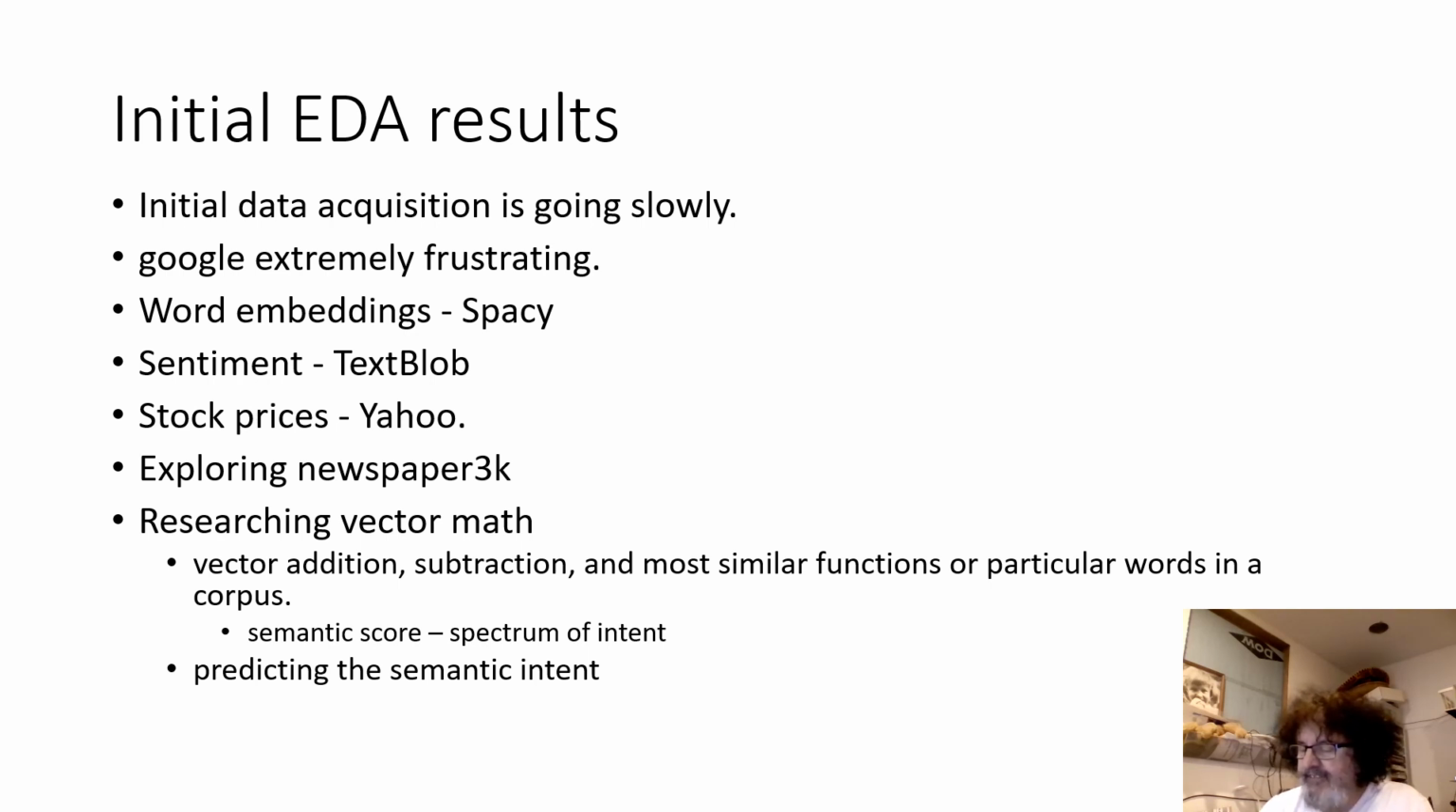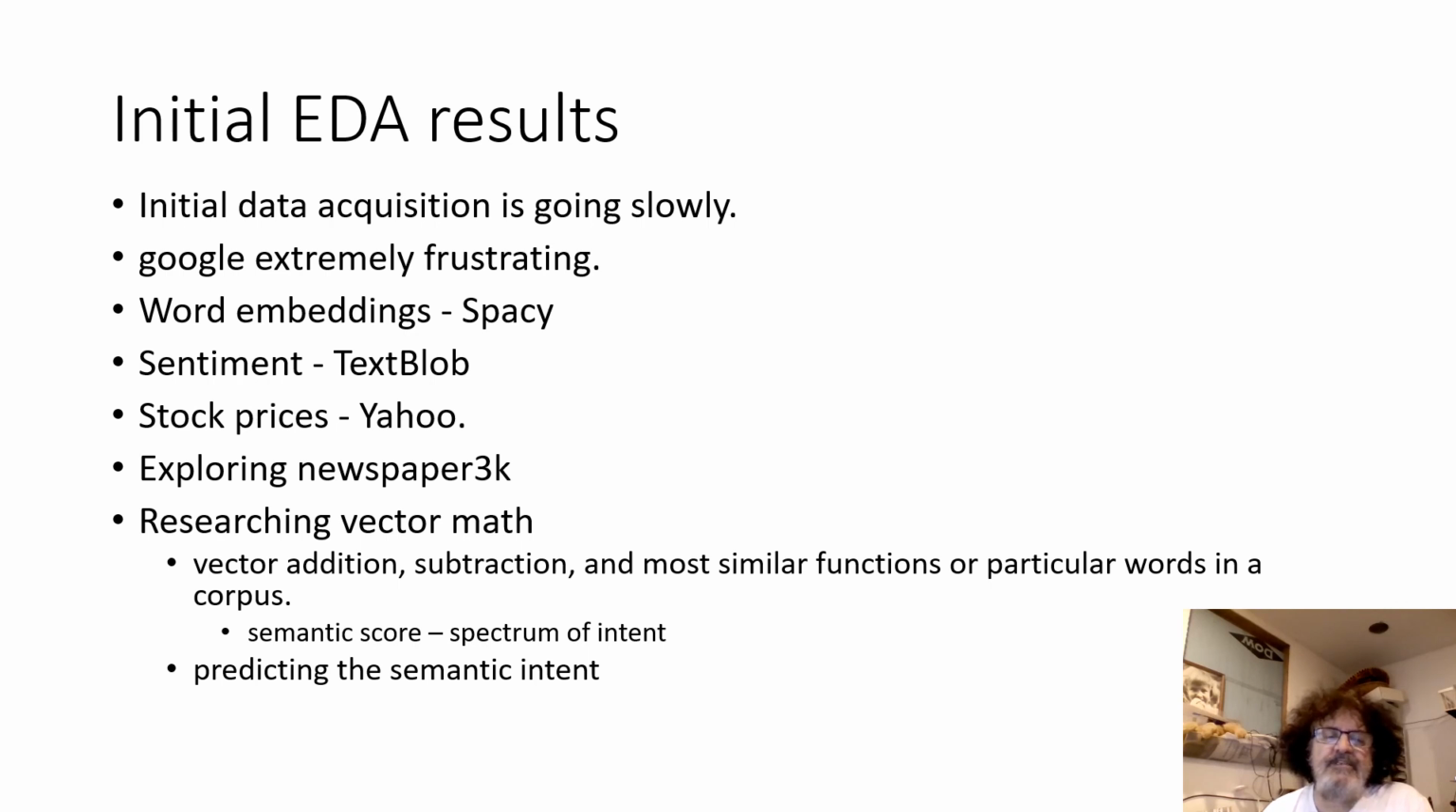Some of the initial EDA results: initial data acquisition is going slowly, although I have gotten to a level of success on that. I believe I can move on to some of the next stages. Google was extremely frustrating. I'm working on doing word embeddings using Spacy, sentiment analysis using TextBlob, stock prices using Yahoo, and exploring the newspaper3k module to download, parse, and create a data structure to store the resulting articles.